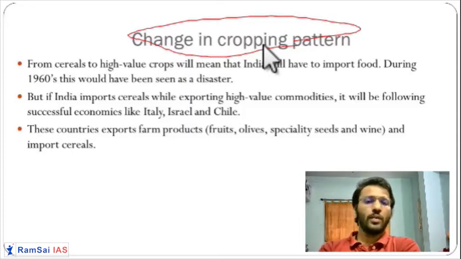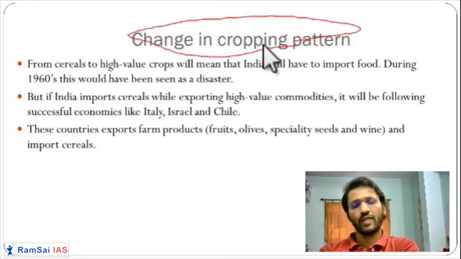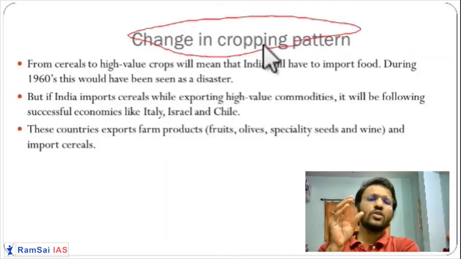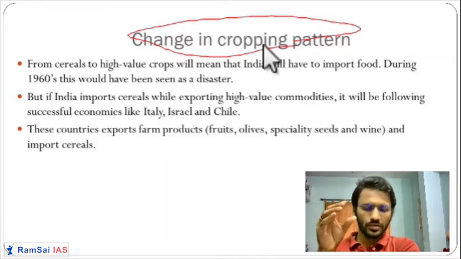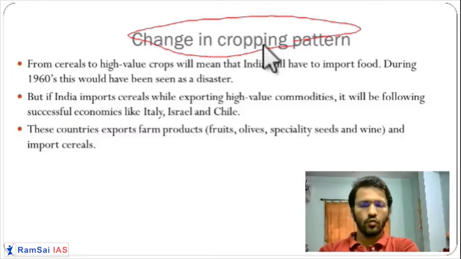Since our population is growing very fast and everybody wants a minimum income, including farmers, the debate is always going on between cereal crops and non-cereal or high-valued cash crops. For example, tobacco, cotton, sugarcane, then timber.